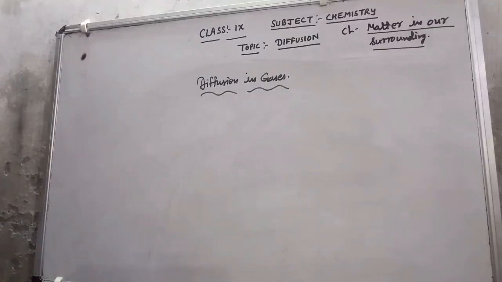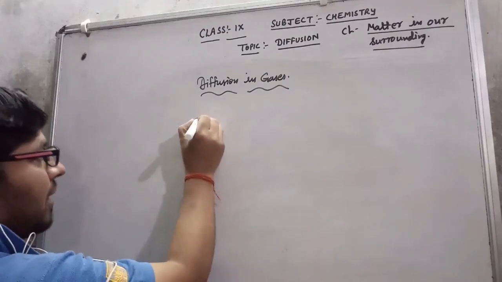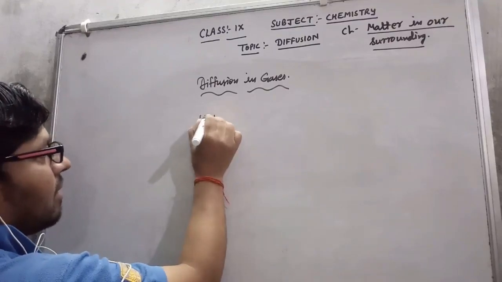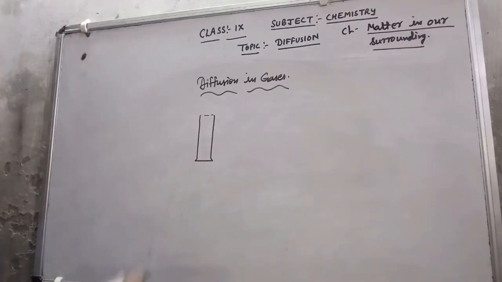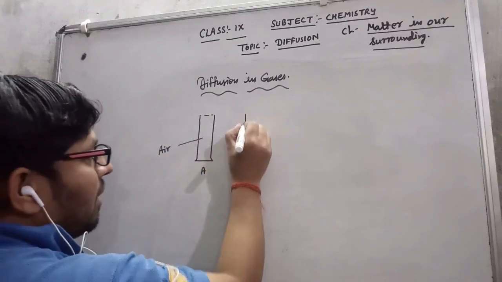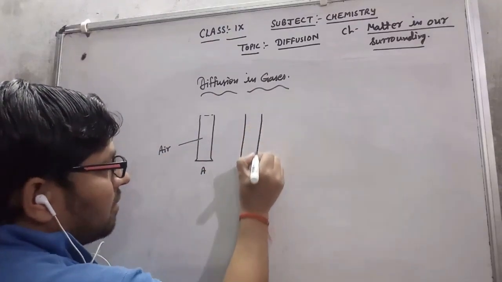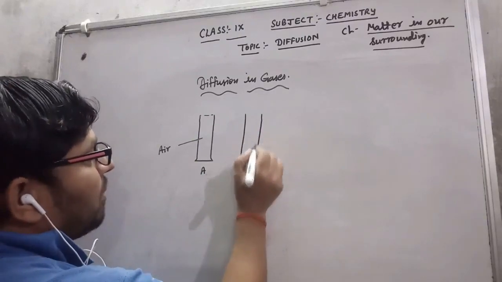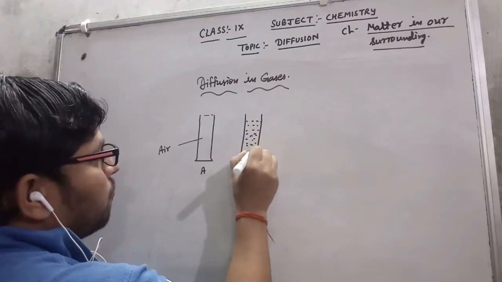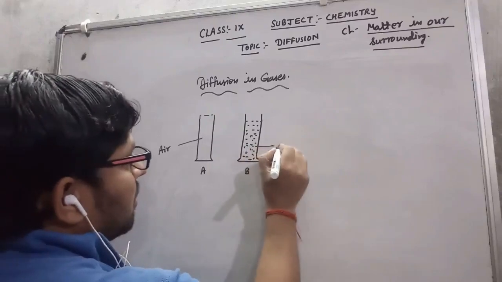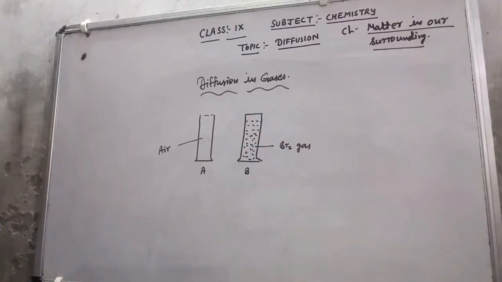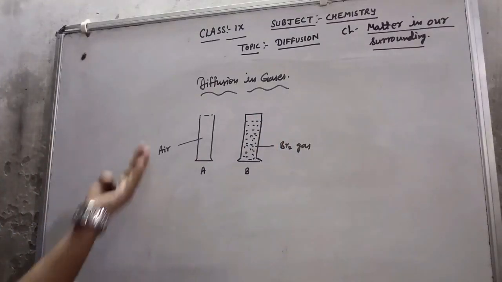That is very simple. Suppose I have two cylinders. This is cylinder A. In this cylinder I fill up the air. This is cylinder B. In this cylinder B I fill up the bromine gas, which is brown in color. This is Br2 gas, which is brown in color. And we know that air has no color, so we are not able to see the air.